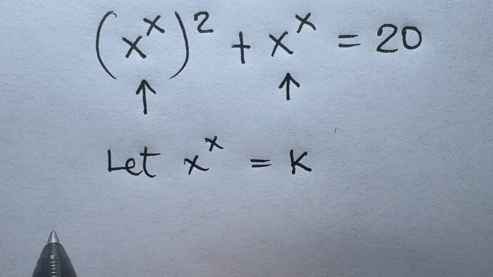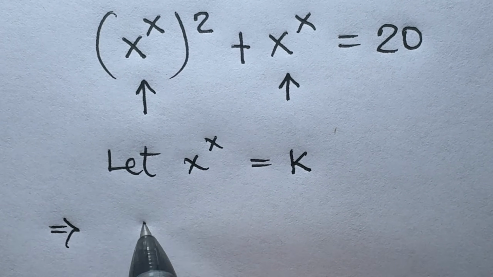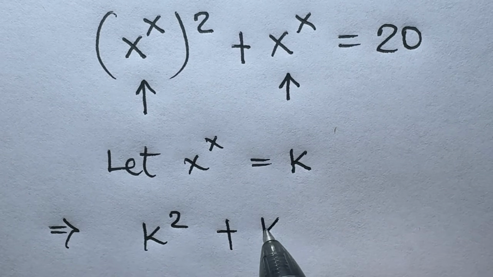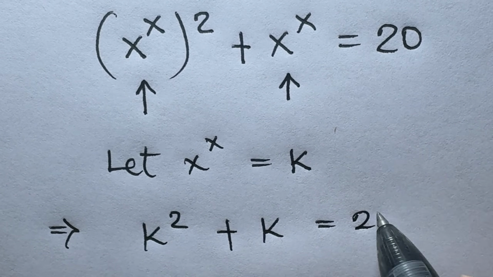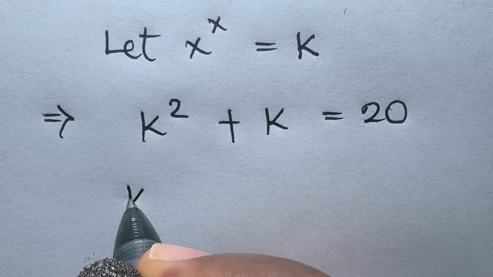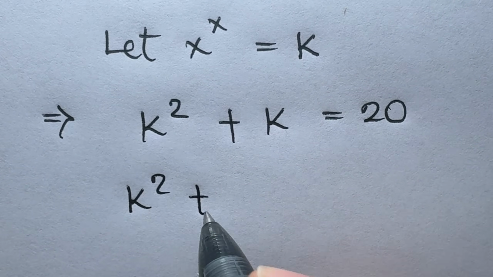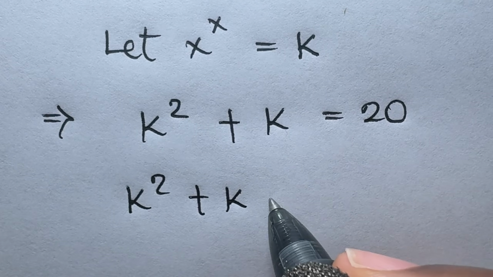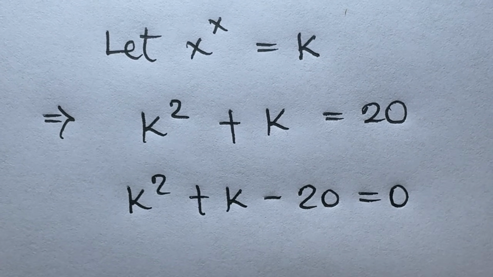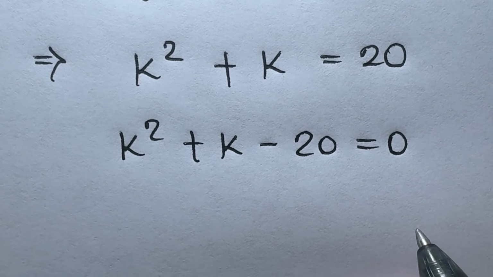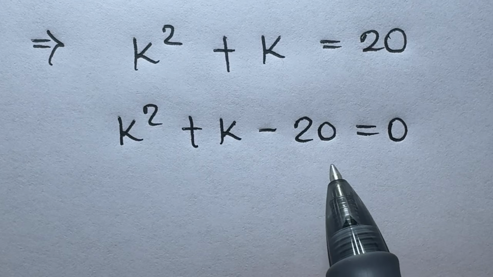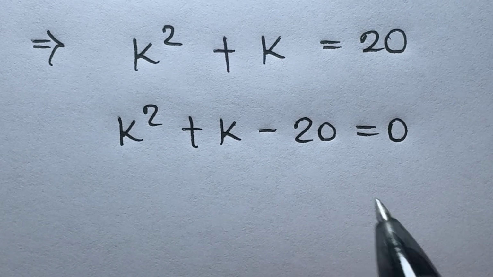This would then imply k raised to power 2 plus k is equal to 20. K raised to power 2 plus k minus 20 is equal to 0. Now we have a quadratic equation, and it appears like we can factorize this equation.